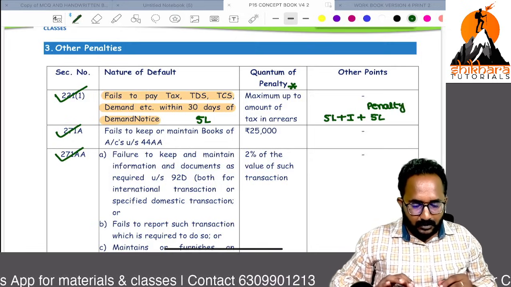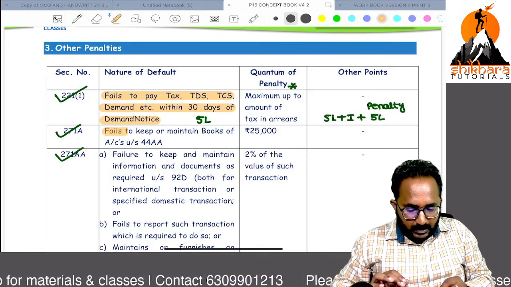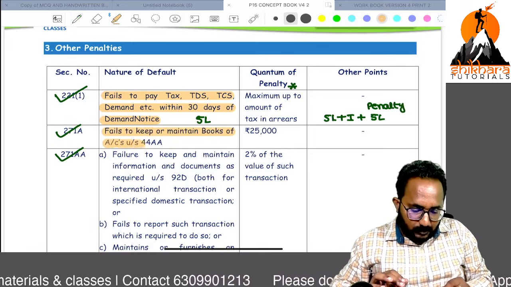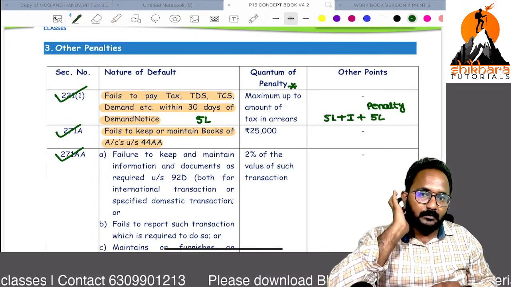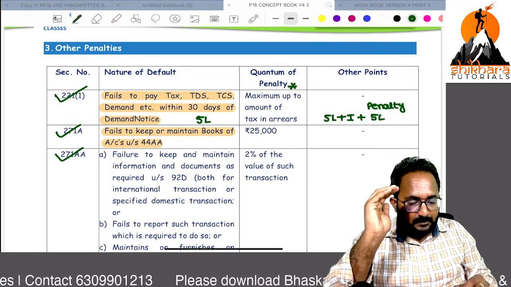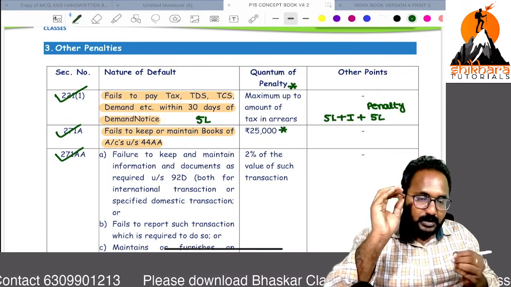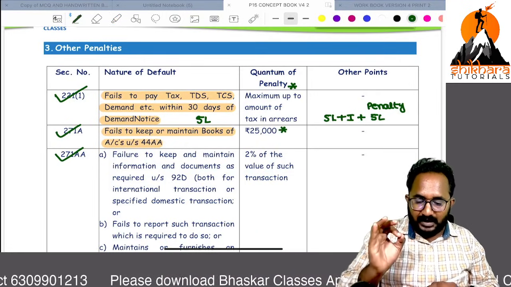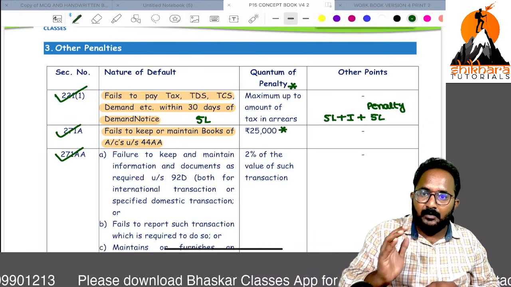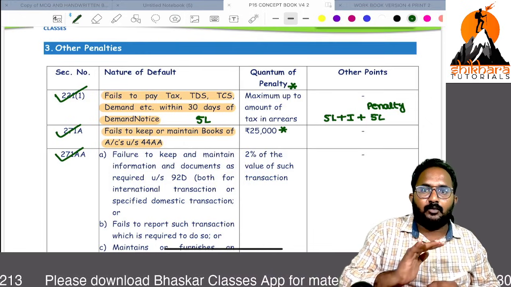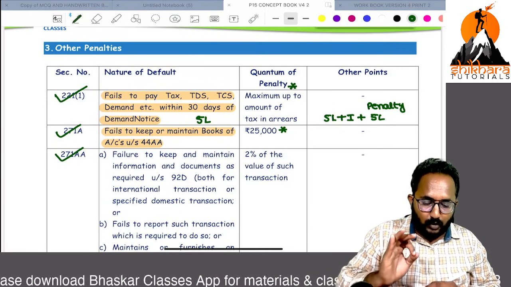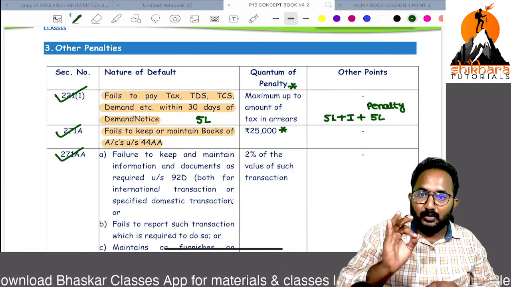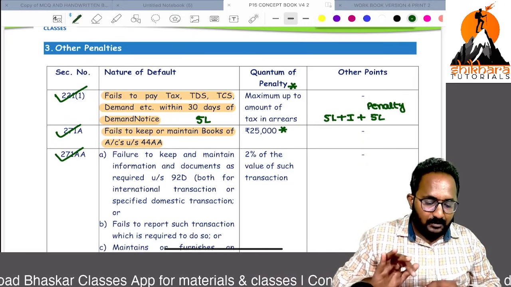Now, if you fail to maintain books of account under section 44A, you have to pay a penalty of 25,000 under section 271A.